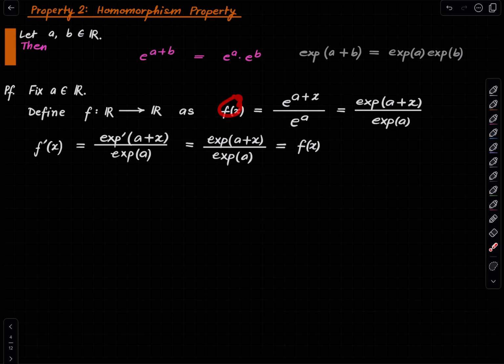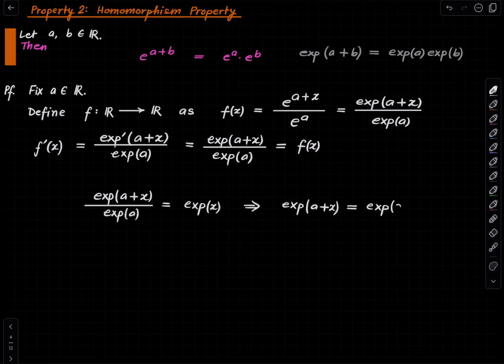So this is the exponential function, and hence what we see is that exp(a + x) divided by exp(a) equals exp(x), which implies what we wanted to prove. This is true for all x. And now you can just put b in place of x to make it look more like what is written here. Okay, so that proves this very nice homomorphism property.